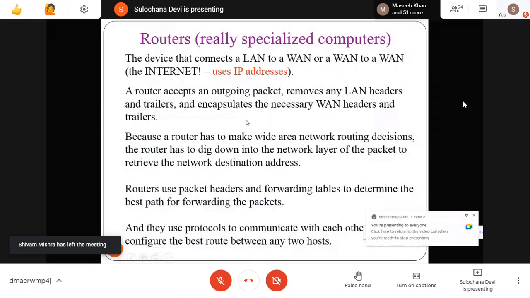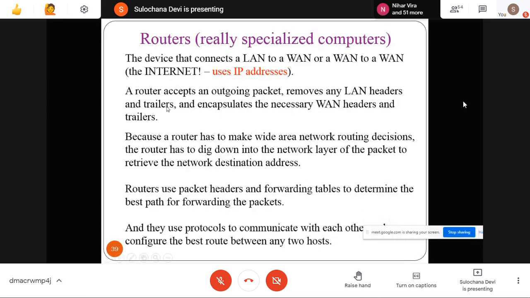Now the routers connect our LAN to WAN, local area network to wide area network, to the internet mainly, and they use the IP address. When any packet comes to this router, it will remove the LAN headers and trailers, and encapsulate that part into the WAN header because it has to forward that to the network. These routers are very smart devices, and they have to make the routing decision also, because routers know on which particular network a particular device is connected and how to reach there.